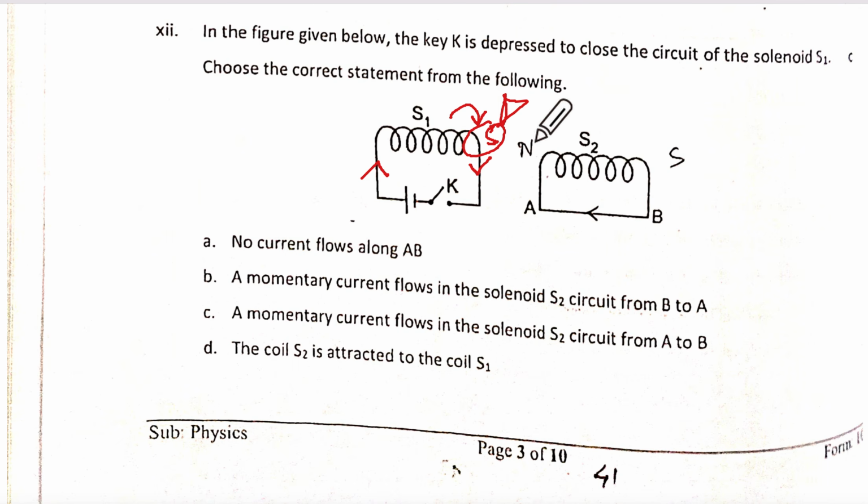Now if it is south over here, on this side which polarity will be developed? Using which law? Lenz's law. What does it state? Learn it up. So this will be south, which means it's going to be clockwise here like this. So it's going to go this way and this way, correct? Understanding? So it will be B to A. How did this person write north for the clockwise current? Anyway.